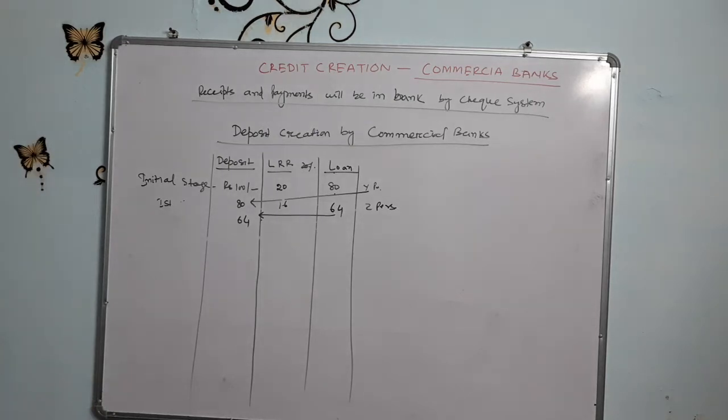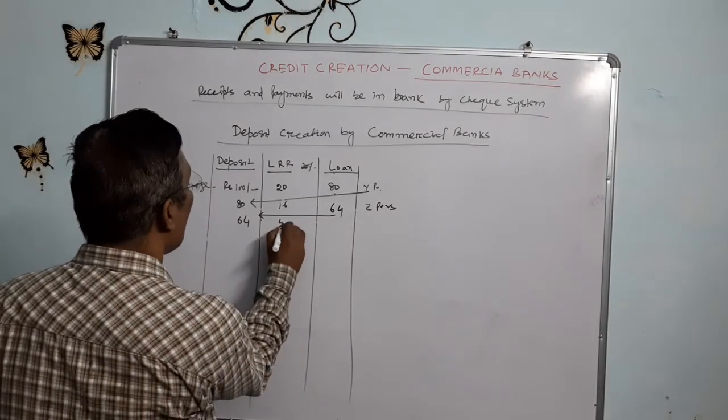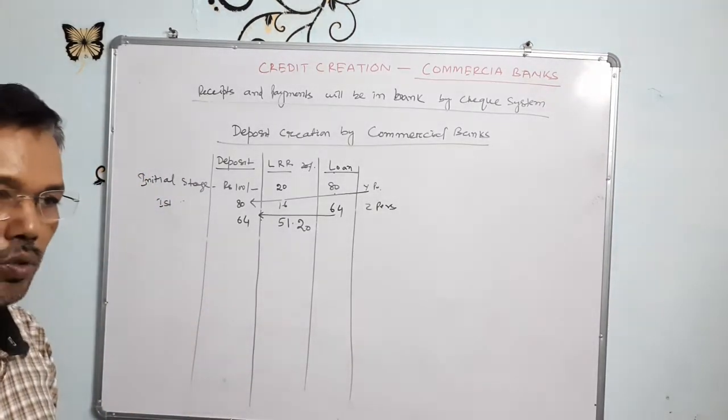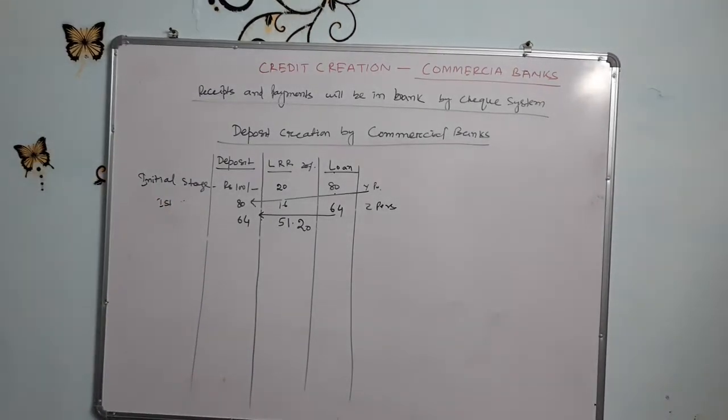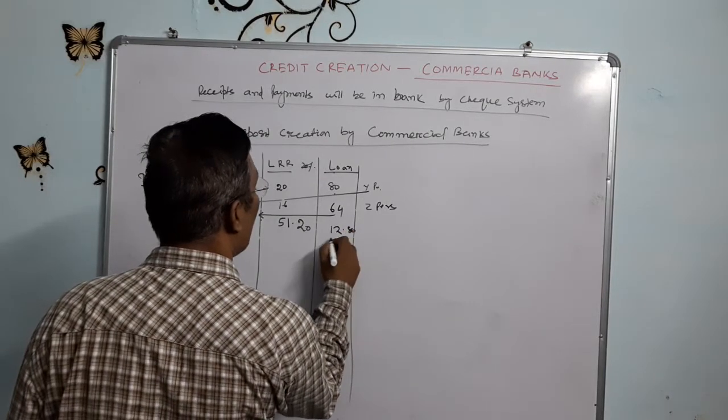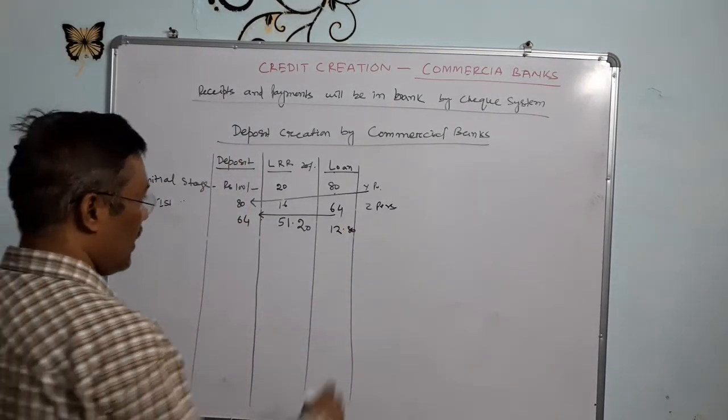Again on 64 rupees, 20%, that means 0.2, is to be deducted and kept in the bank. 64 into 0.2 equal to 12.80. So how much amount will remain? That amount will now be 51.20 rupees. 12 rupees 80 paisa is to be kept in reserve, and the 51.20 goes to another person.